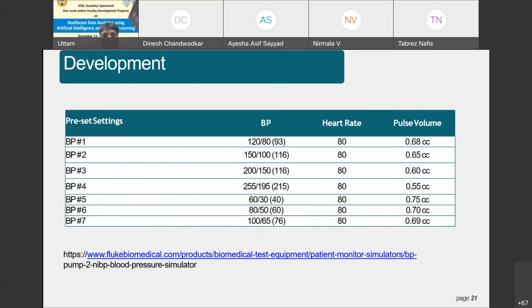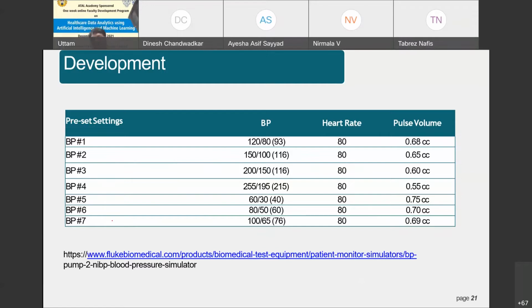For the second case, we have changed it to 150/100 and so on. You can see here. Similarly, for the third case, these are all settings. These are all the blood pressure values which can be set from the simulator, and we can test our entire circuitry here. You can see in the second case. In this way, you can create.